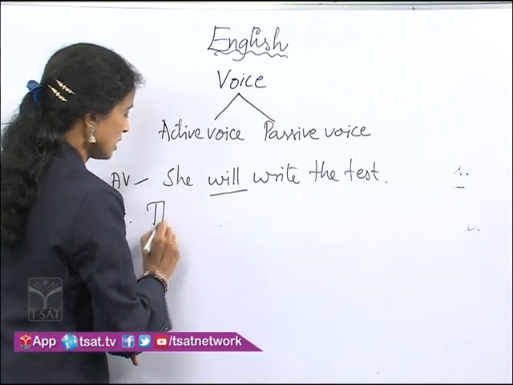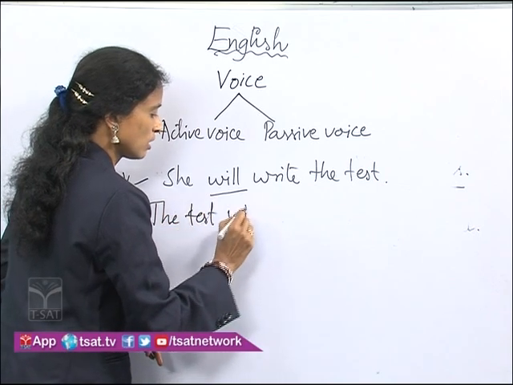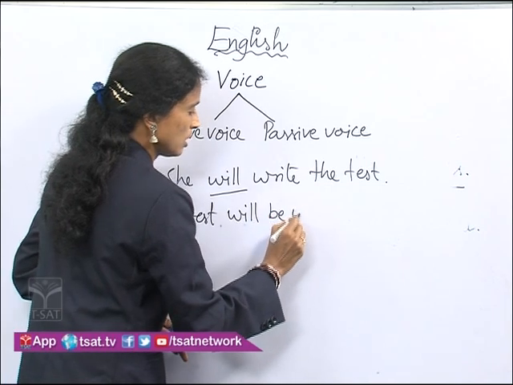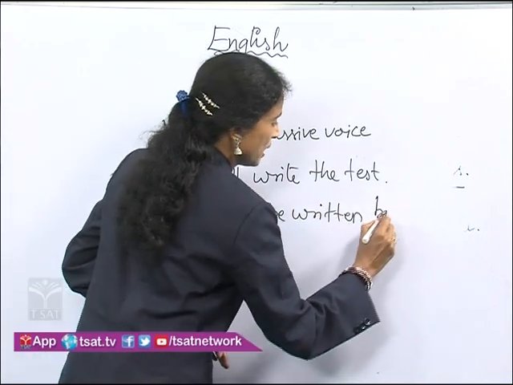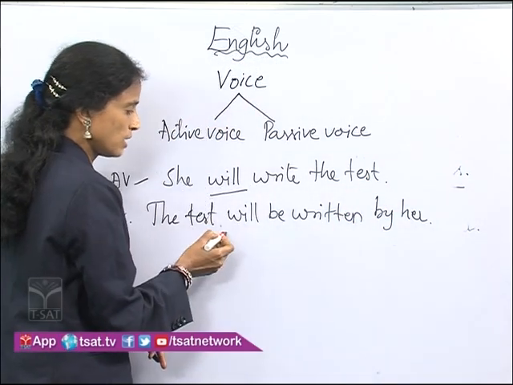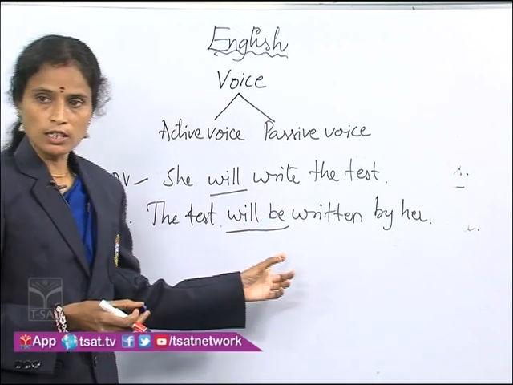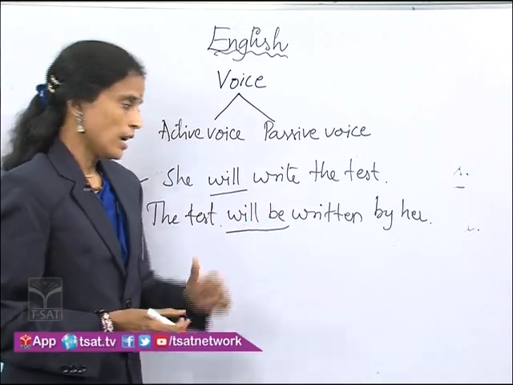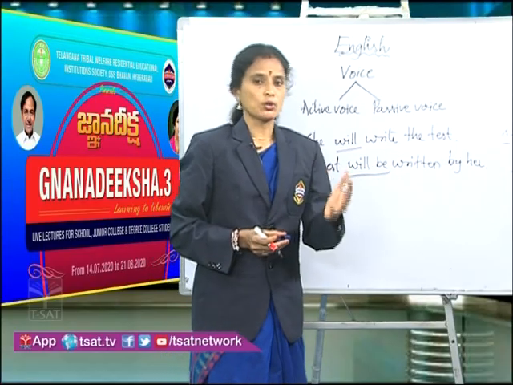The test will be written by her. So whenever you find the modal auxiliary in the active voice, we add the be form be in the passive voice. So this is how it will be followed for any modal auxiliary.